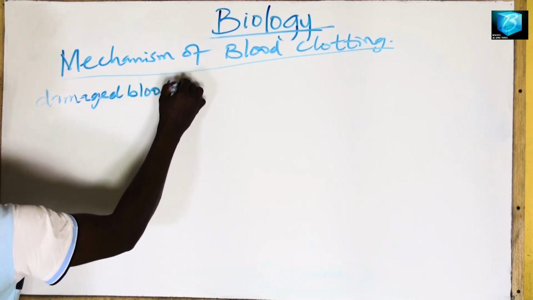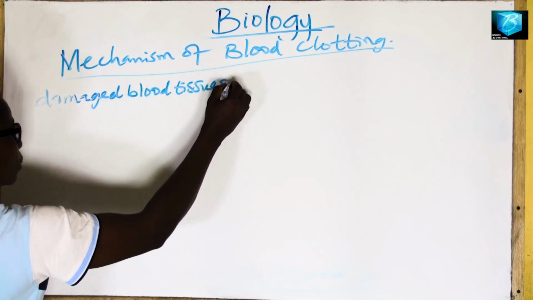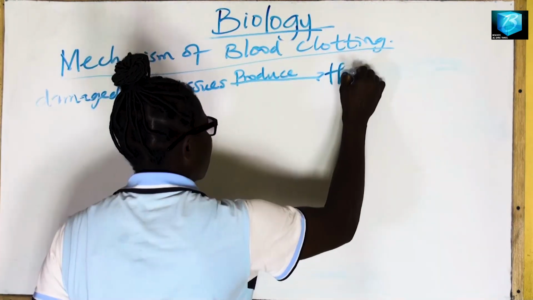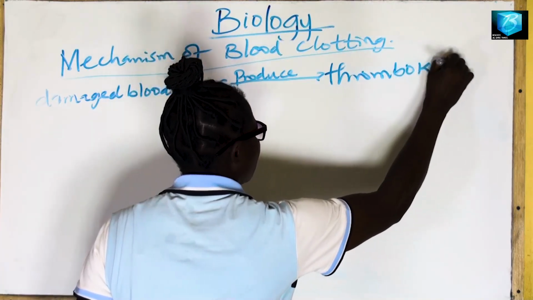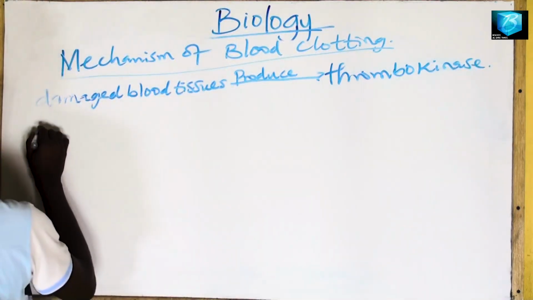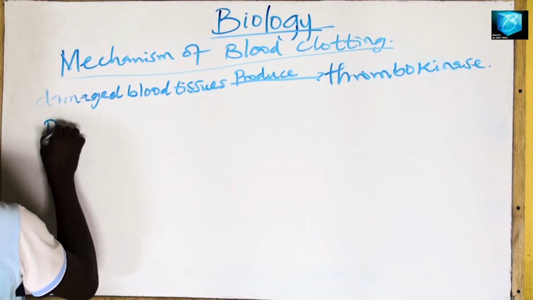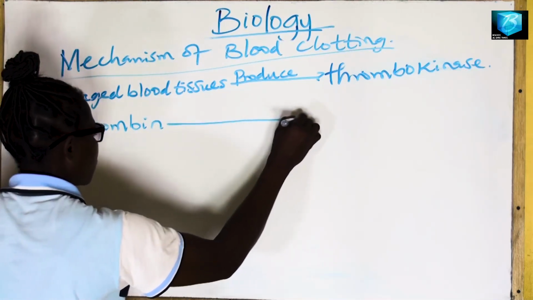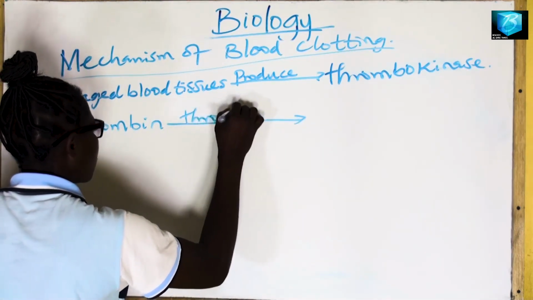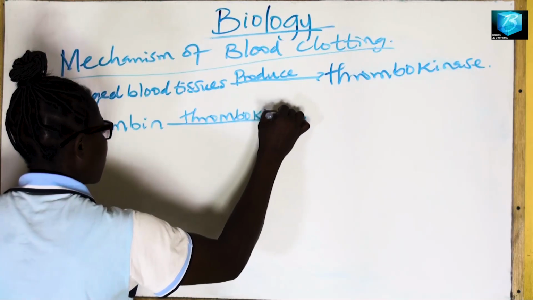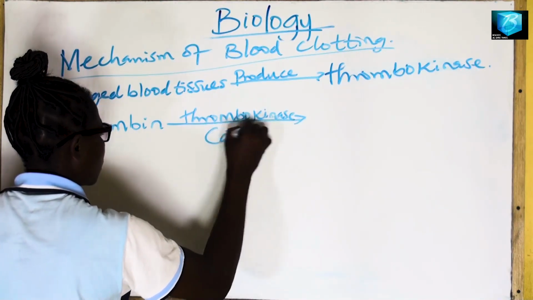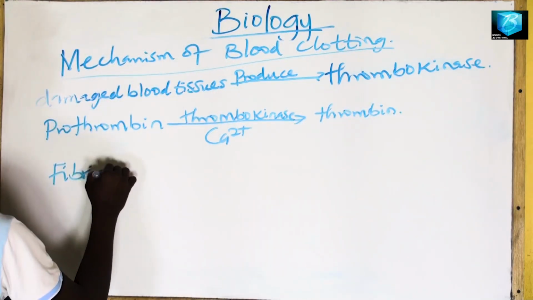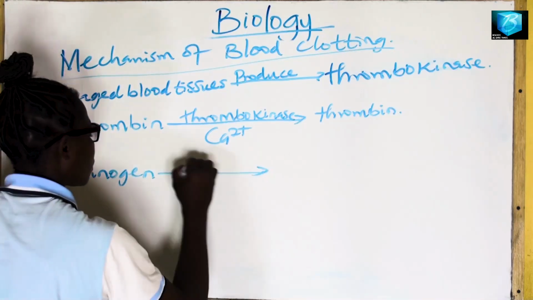Mechanism of blood clotting. When there is damage to the blood vessels, from that blood vessel there is an enzyme that is produced. The enzyme is known as thrombokinase. In the presence of this thrombokinase, there is activation and conversion of plasma protein known as prothrombin into thrombin in the presence of calcium ion. This thrombin, when it is produced, is an enzyme that makes the conversion of fibrinogen into fibrin.